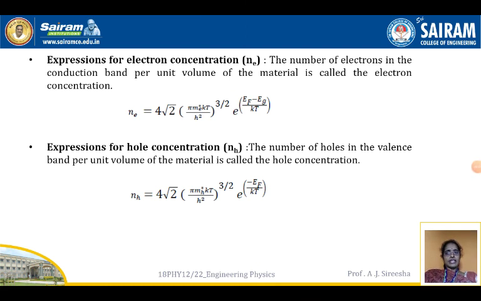So NH is the expression for the hole concentration, that is 4 root 2 pi m H star kT by h square whole to the power of 3 by 2 e to the power of minus Ef by kT. So these two expressions give the electron concentration in the conduction band and the hole concentration, the number of holes in the valence band per unit volume of a material.